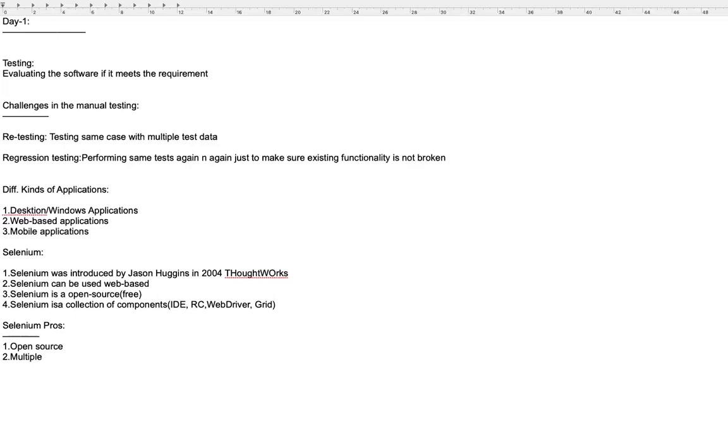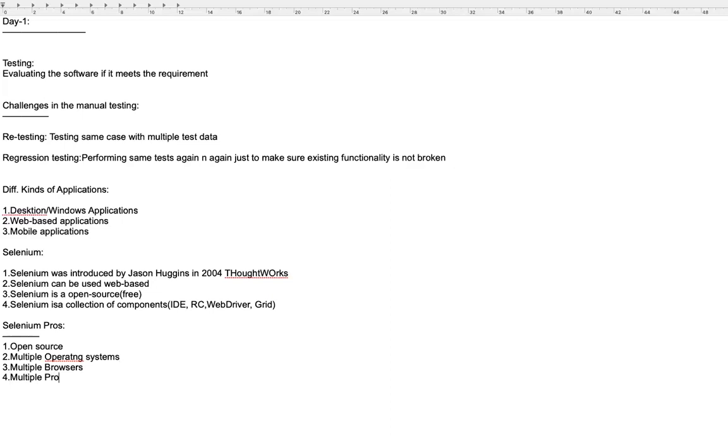And the other advantage is Selenium supports multiple operating systems. This is the main advantage of Selenium. It supports multiple operating systems like Windows, Mac, Linux, and Solaris as well. Also, Selenium supports multiple browsers. Today Selenium supports almost all the main browsers: Google Chrome, Firefox, Opera, Safari, etc. So many browsers are supported by Selenium.